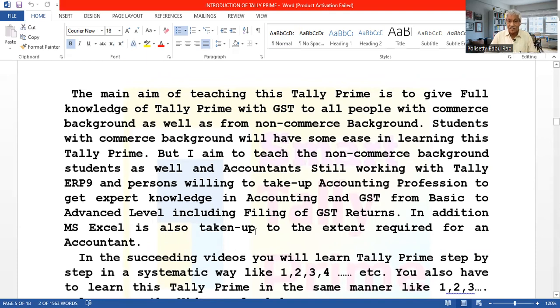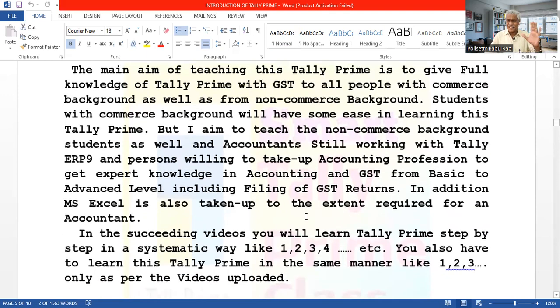I will take up MS Excel, not fully because it is a vast subject. The accountants are required to prepare some reports in MS Excel, so to the extent of the knowledge required in MS Excel for the accountant, I will take up MS Excel.